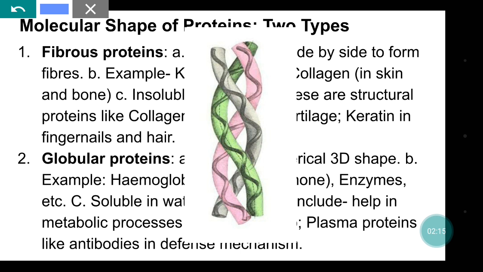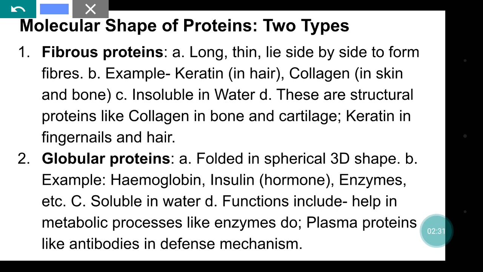They are long and thin, and the polypeptide chains lie side by side to form fibers. Examples are keratin in hair and collagen in skin and bone. Keratin is a fibrous protein, collagen is a fibrous protein, and these fibrous proteins are insoluble in water.